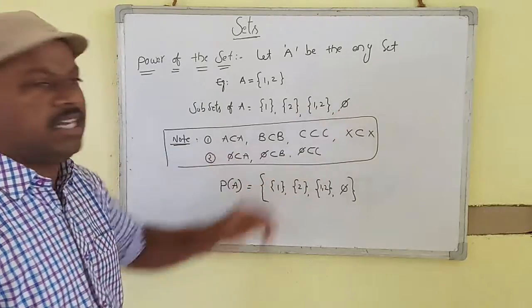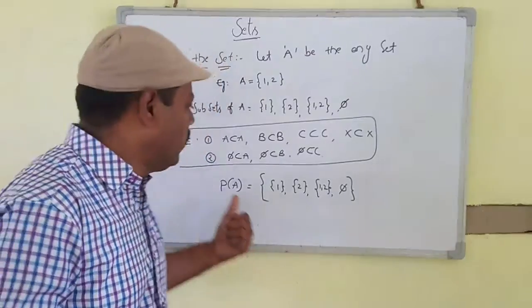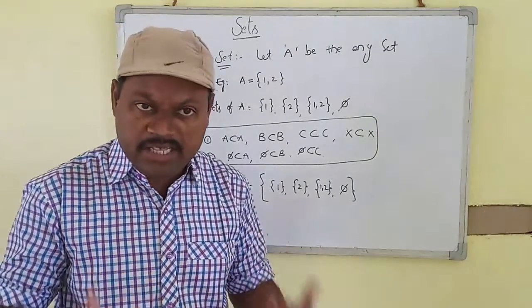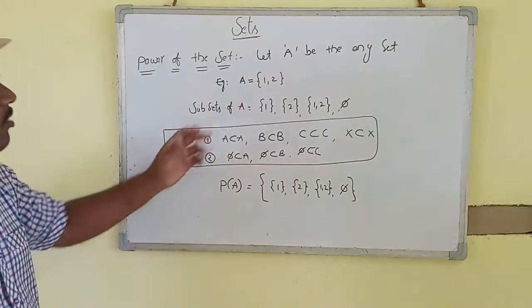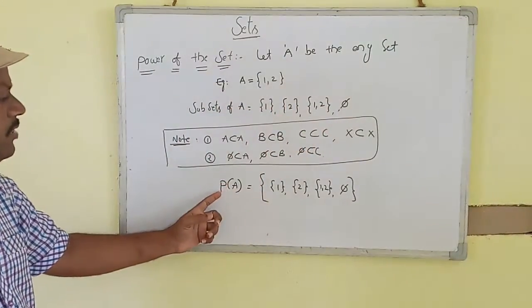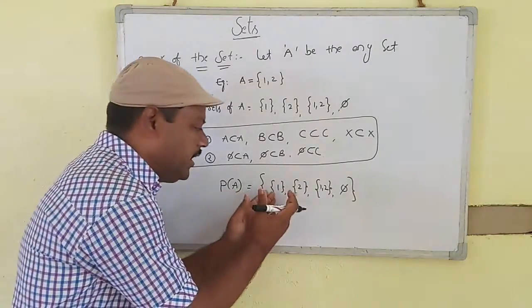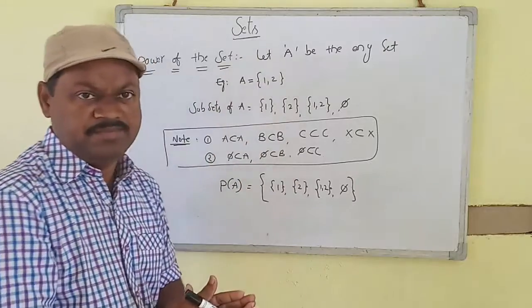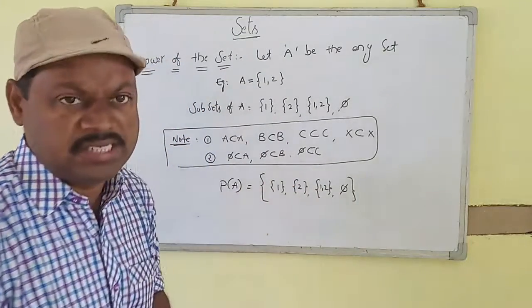The null set is a subset of every set, and every set is a subset of itself. So write all possible subsets first. Next, the power set is the set whose elements are the subsets of the given set.